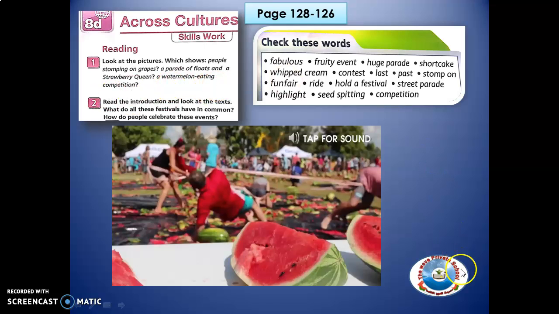But before we go to the next slide where the pictures are, I would like you to watch first a video on how people have fun at a festival. Now here, fabulous, fruity event, and the rest of the words, some may not be familiar to you, so please check these words in a dictionary.